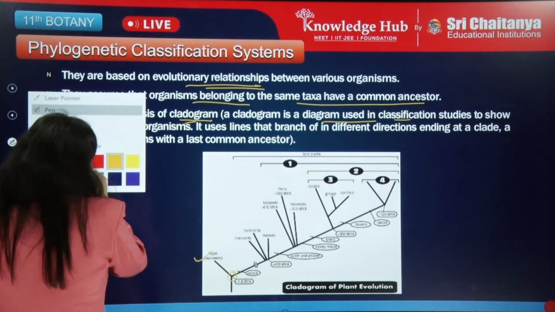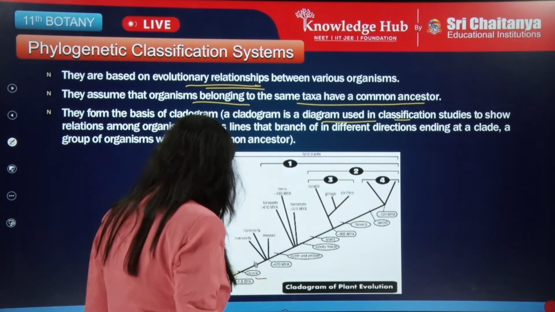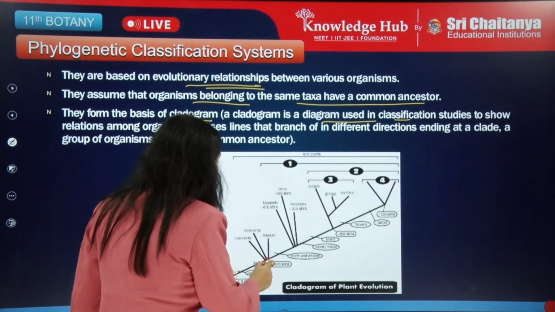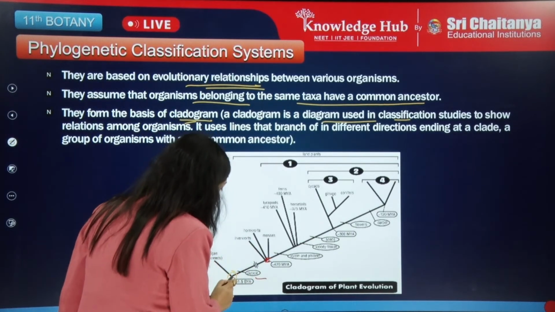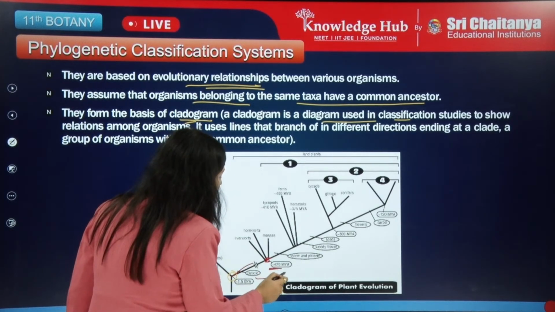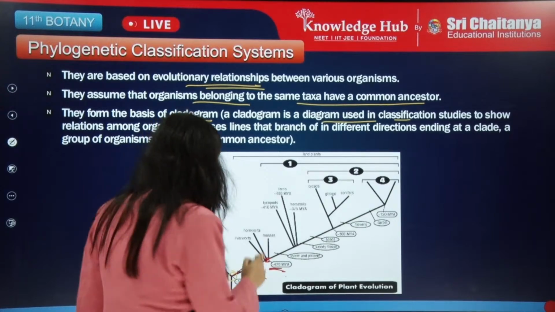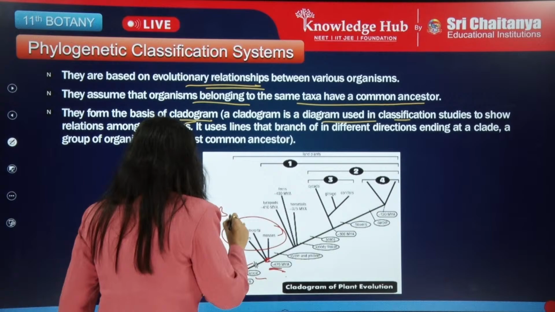We have a common ancestor of the plants, and then from here we have one more. Approximately we are going down in the same line. Here we have reached a common point, and there are certain changes. This came around 420 million years ago. These are the three different groups of the bryophytes.